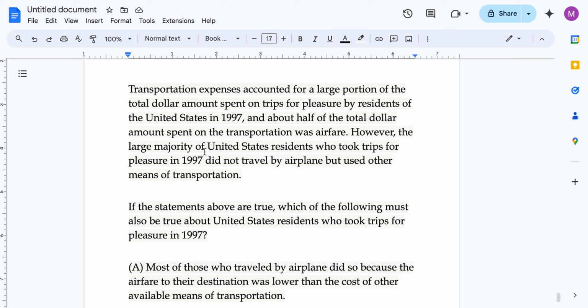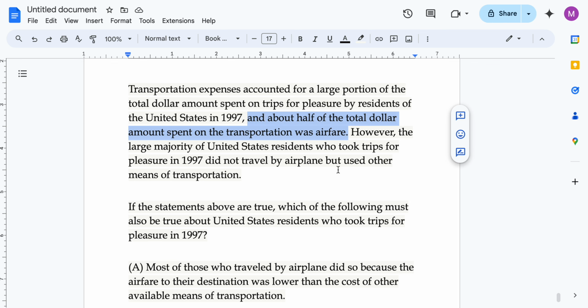However, the large majority of United States residents who took trips for pleasure in 1997 did not travel by airplane but used other means of transportation. However is a transition word. So he's saying that a large majority of the US residents did not take trips via airplane. Yet, about half of the total dollar amount spent on transportation was airfare.